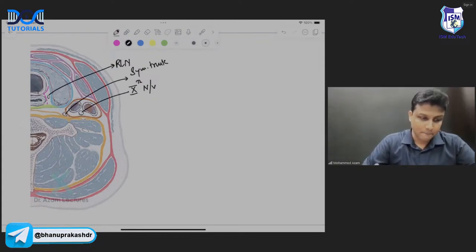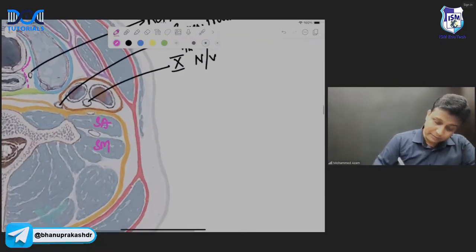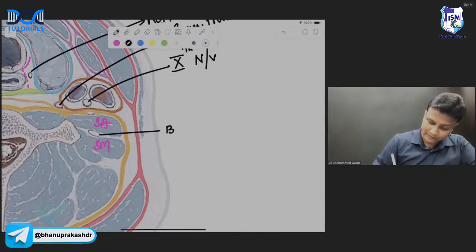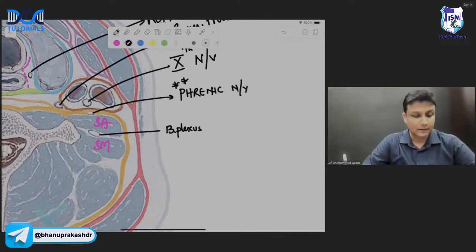ठीक है ना? And after that, my dear friend, in this diagram, this muscle here will be the scalenus anterior muscle, and this is the scalenus medius muscle, sir. In between the scalenus anterior and the medius, this one will be the brachial plexus. In front of the scalenus anterior, this one here will be the phrenic nerve. और ये बहुत important है आजकल. Nowadays a trending question in the exam, sir.